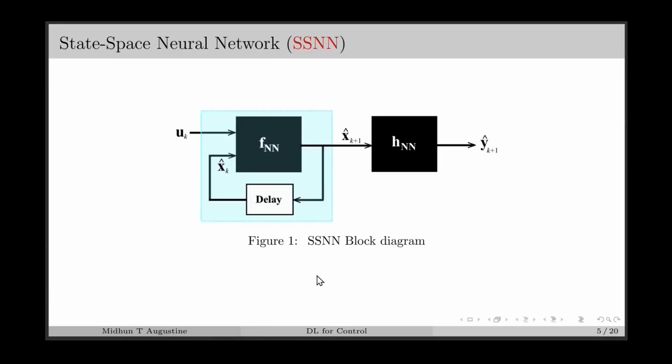And this figure shows a schematic representation of the SSNN, where we have FNN associated with a recurrent connection. FNN takes the current input uk and the current state estimate xk hat to find the next state estimate xk plus 1 hat. By shifting it by one instant, we obtain xk hat itself. And then from xk plus 1 hat, we get yk plus 1 hat as the predicted output. SSNN is one popular version of the recurrent neural network, and it is also commonly called the RNN itself in much of the literature.